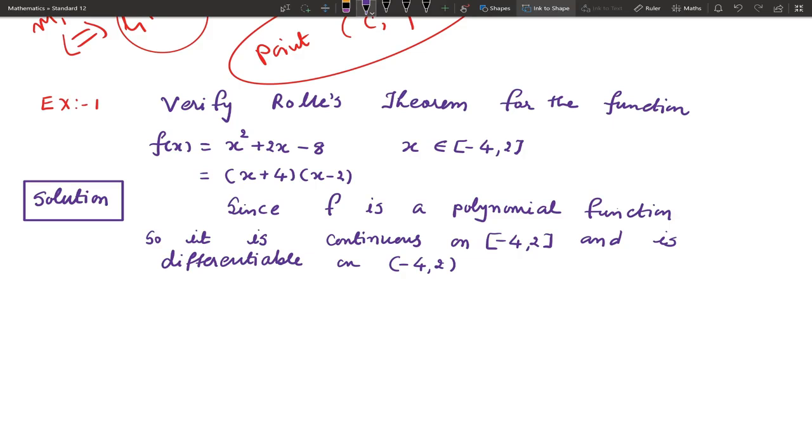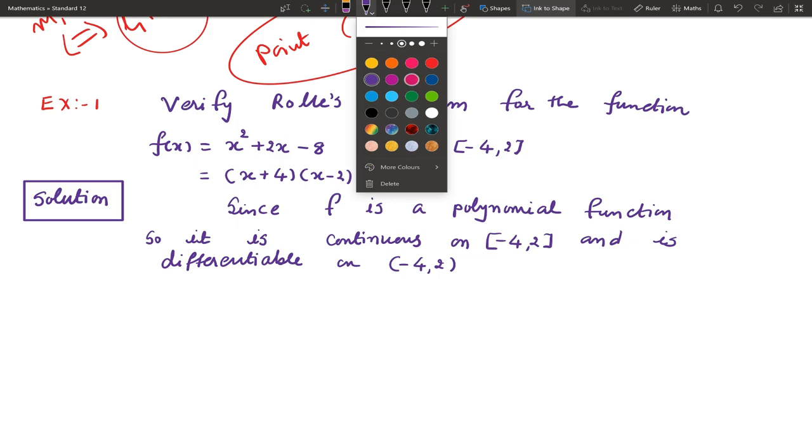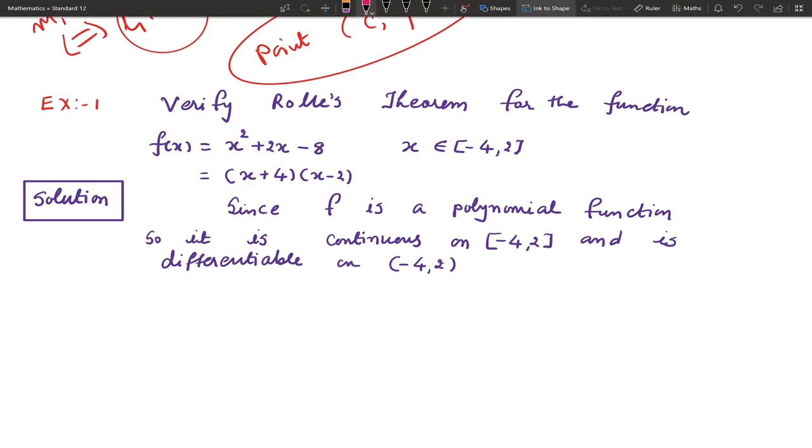Also from the factors you can note that f of minus 4 is 0, if you take x equal to minus 4, and f of 2 is also 0, if you take x equal to 2. Therefore the third condition is also satisfied, f of minus 4 equal to f of 2.